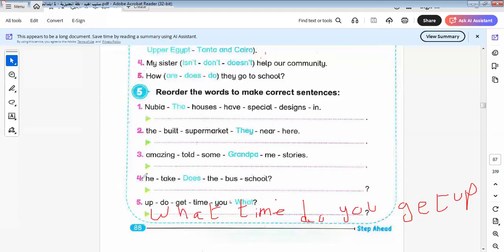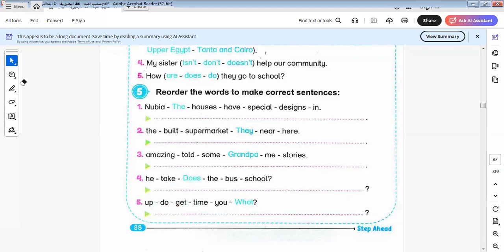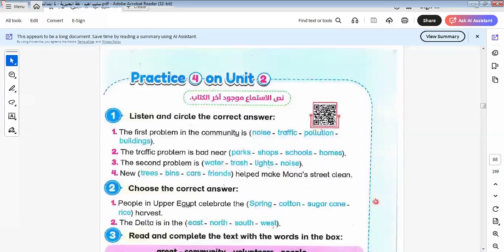Next, does he take the school bus? Does is the keyword. Here is the question, so I will put the verb before the subject. Does he take the school bus? And so on. Okay. When we have a sentence in question form, you must put a question mark at the end of the sentence. Let's go to another one.